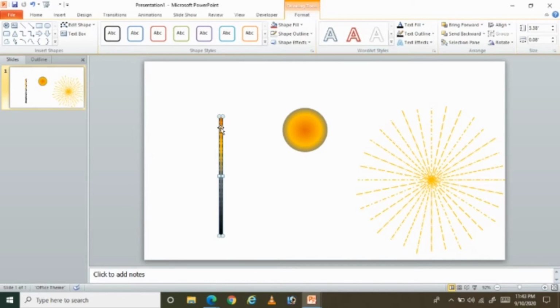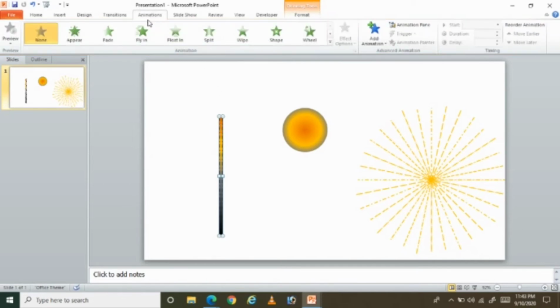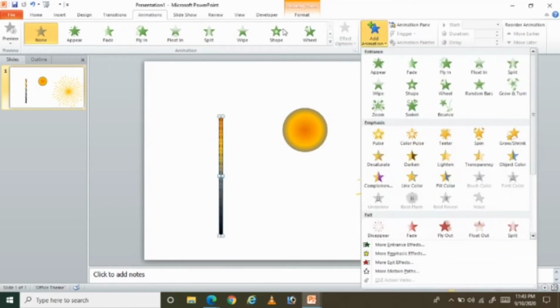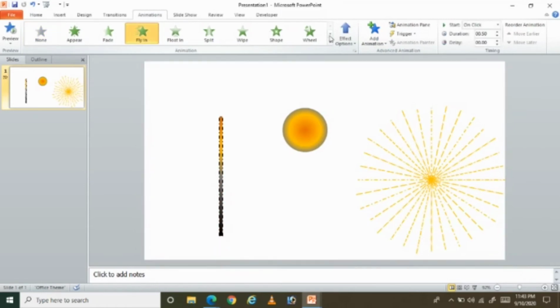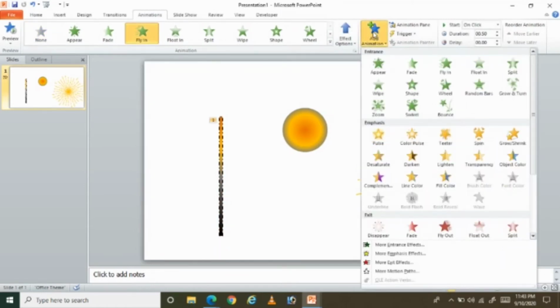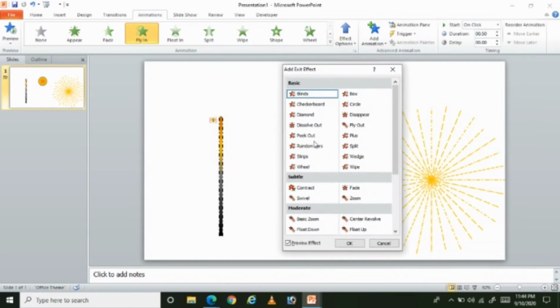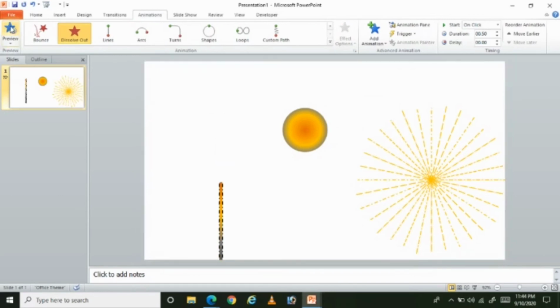Now first select this one, click on the animations tab and give a fly in, which is coming from the bottom. So that is the fly in effect. And add animation to the same line, more exit effects, that is nothing but dissolve out. Now we'll see the preview.